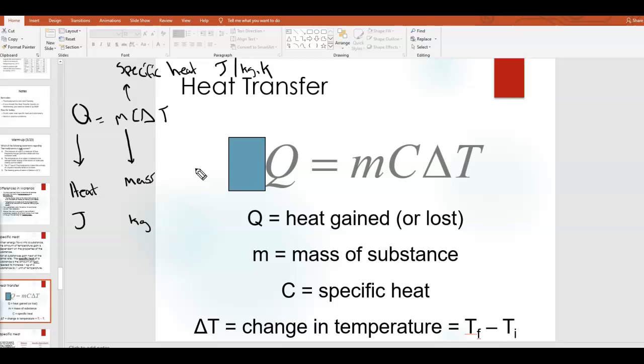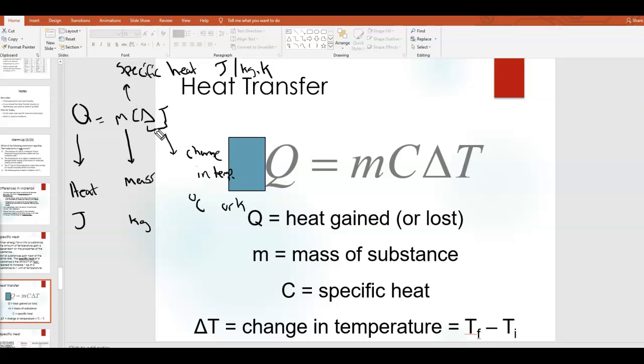Okay, joules per kilogram Kelvin. And then right here we have delta T. Now, anytime you ever have a delta, that means you have a change in it. Okay, so delta T, in this case, this uppercase T stands for temperature. So delta T is the change in the temperature. In other words, the final temperature minus the initial temperature. Okay, so this is change in temperature, and that's measured usually either in degrees Celsius or Kelvin.